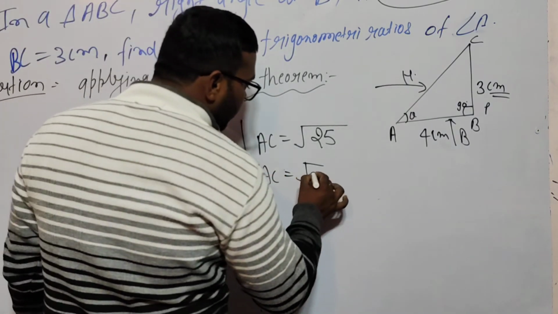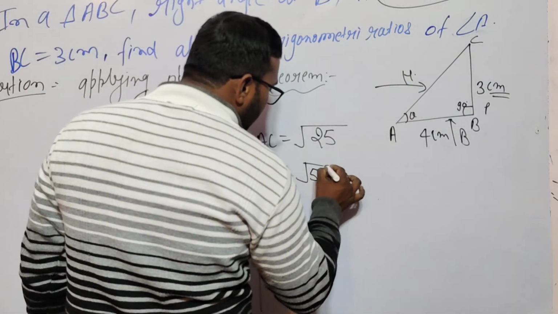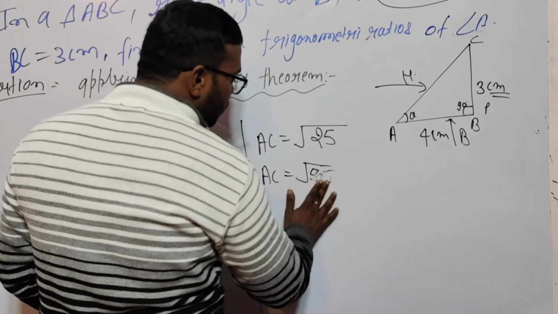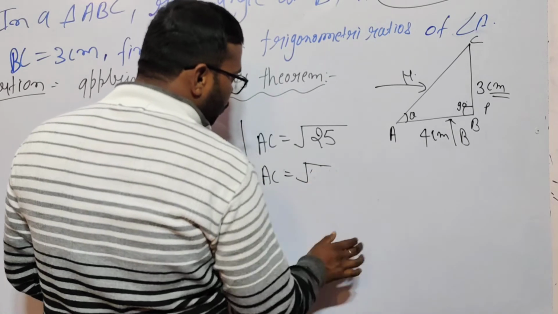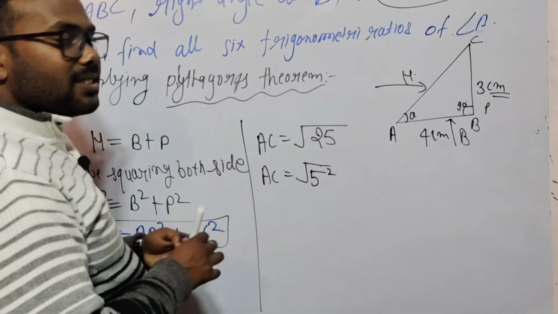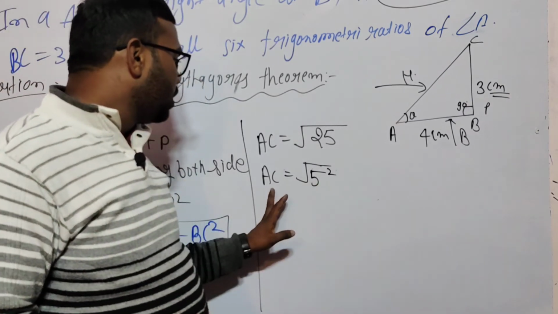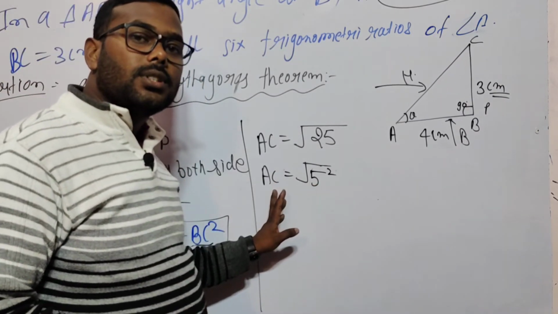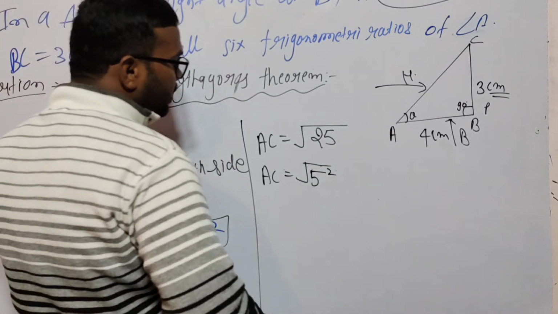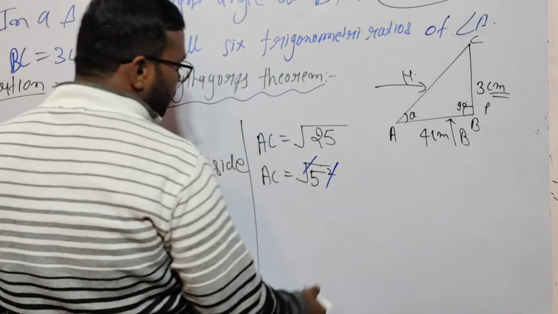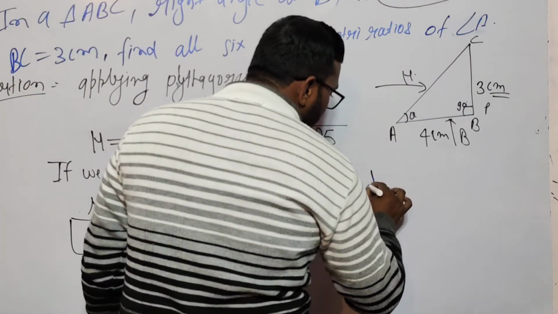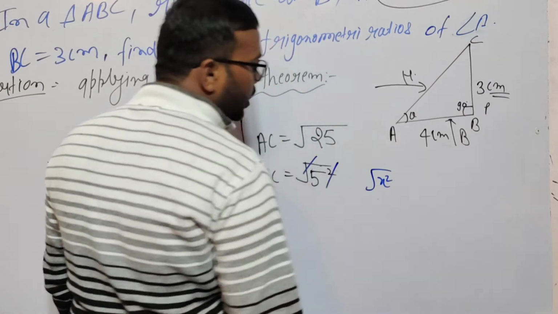We know very well that 5 into 5 is equal to 25, so this is the square of 5. The square cancels out with the under root, because the left side has a square and the right side comes with the under root. How to cancel it out? I am telling you here. If under root of x is squared, how to calculate?